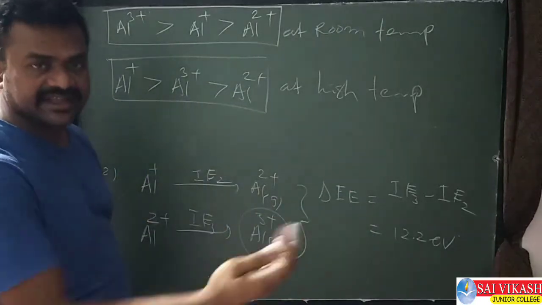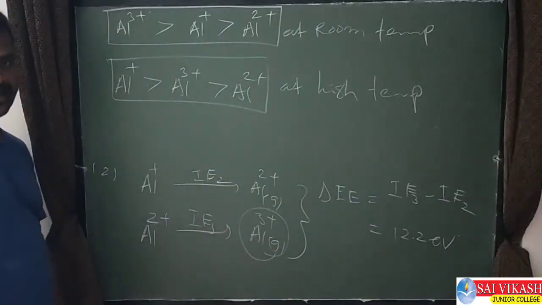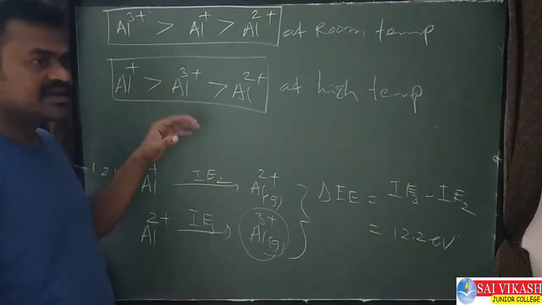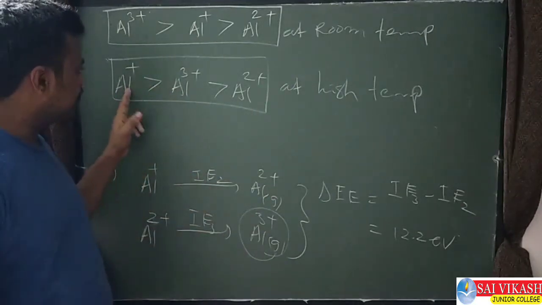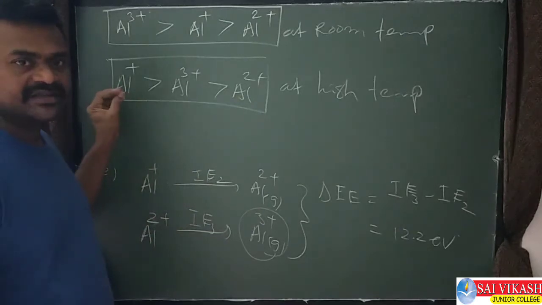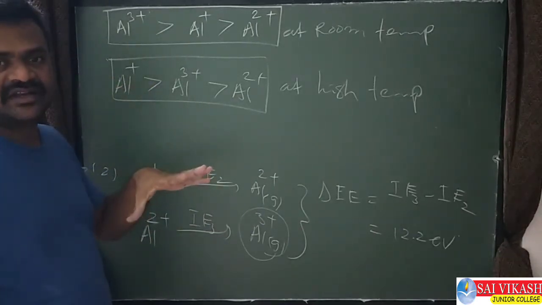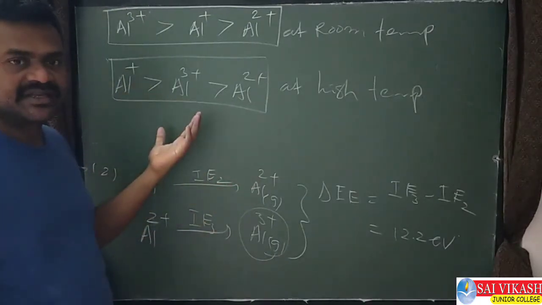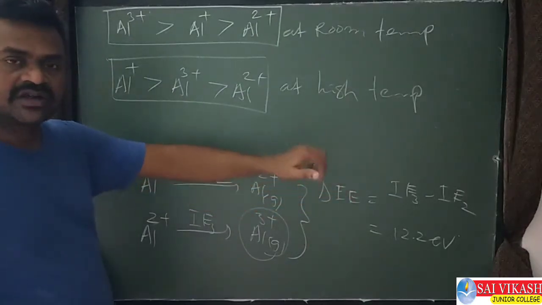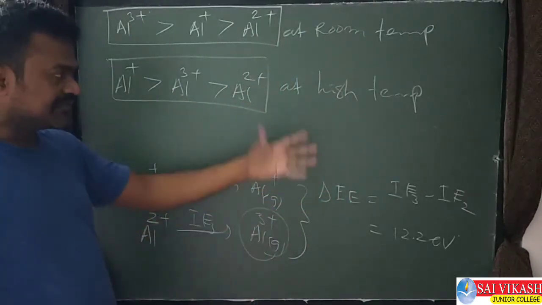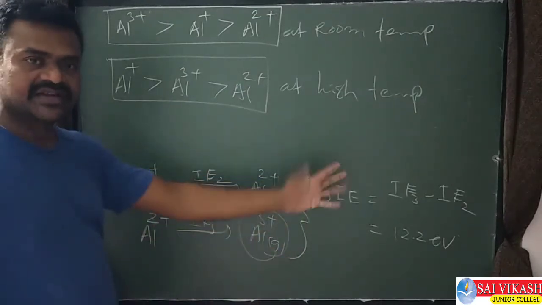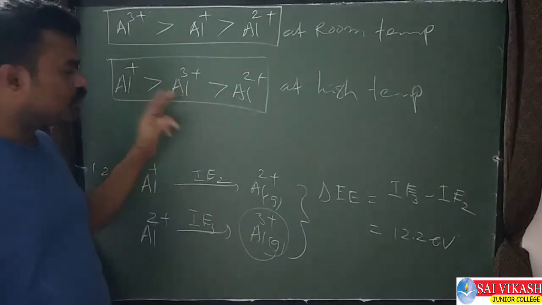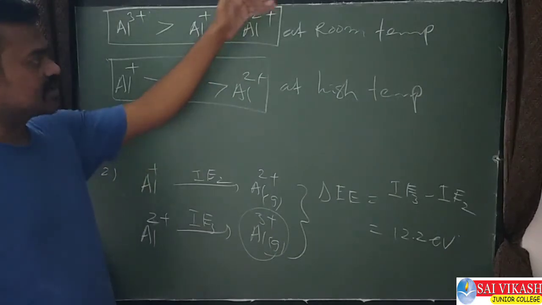When temperature is high, what happens? When temperature is high, the electronic structure changes. That's why Al+ only more stable in that. Means we cannot remove further electron. After removing the first electron, we cannot remove the further electron, because when temperature increases, these ionization enthalpy values also change. Then the difference also will change. When the difference changes, this comes as the more stable one. It will be completely reversed. This is the explanation for room temperature.